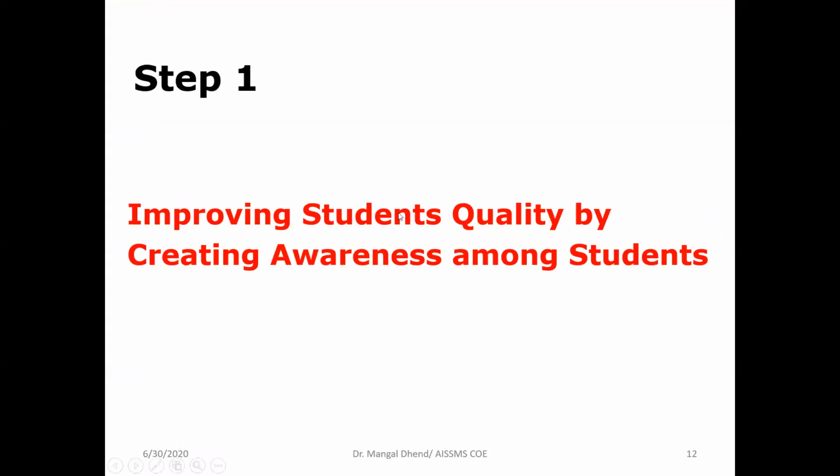Just telling them the importance. So step one is, and this I have found in my life, this technique is very, very effective, not for my course outcome, but for the overall development of the student, and quality enhancement of the department and institute too. So step one is improving students' quality. I purposefully wrote quality here, even if it is not the concern of this, because this gives us enhancement in the quality of students in departments and institute.